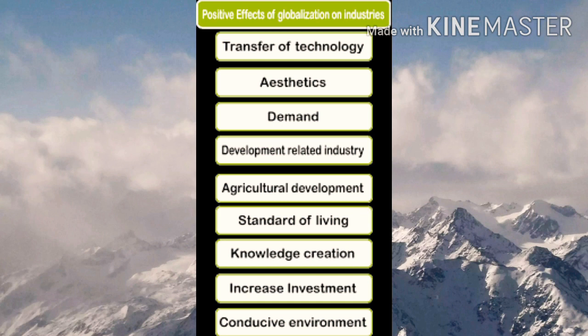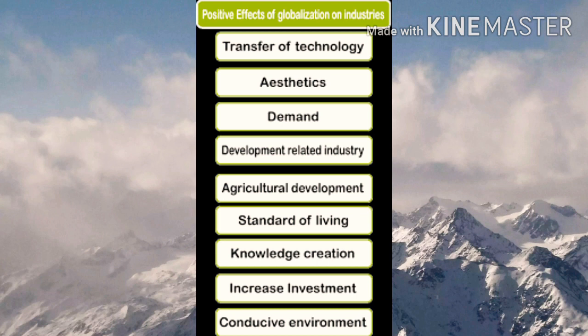So globalization is helping many companies. At the same time, it is giving a lot of help to which area? To information technology, by providing their services and many other helps. So these are the main benefits created in our country as a result of this globalization process and with the help of these MNCs.